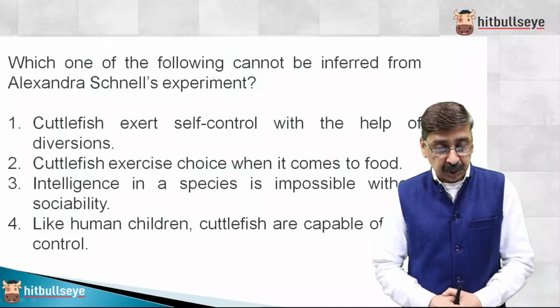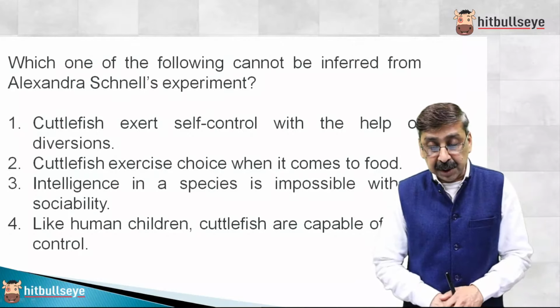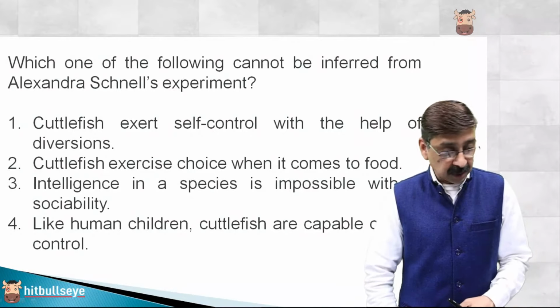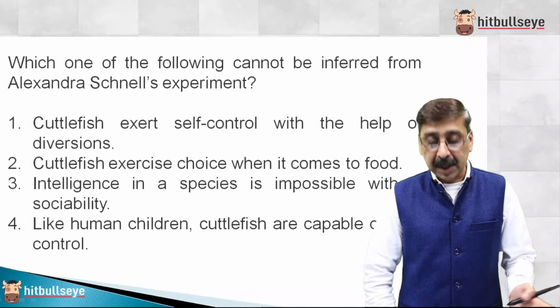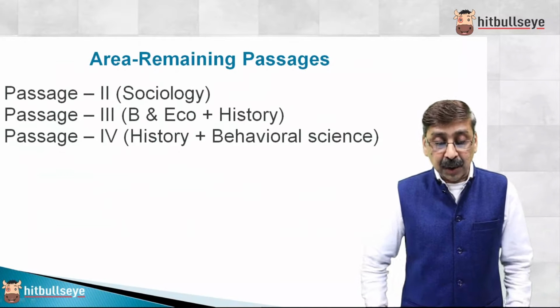So it has to be option 3. This cannot be inferred from this experiment: that intelligence in species is impossible without sociability. So this is our answer option. Which of the following cannot be inferred from Scannell experiments? So this we were asked. So third option. So guys, remaining areas. Look at the remaining areas.